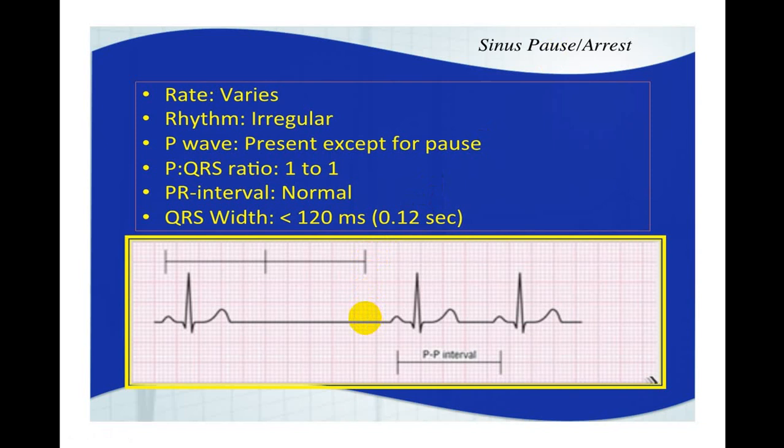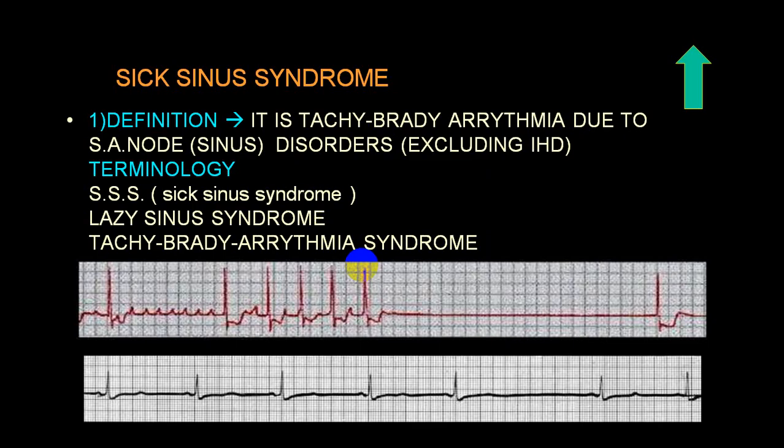So this is how we try to differentiate. If this beat would have come here, then this is exactly 2R. If it is a multiple of RR, then it is more in favor of sinoatrial block, and if it is not a multiple of RR, then it is more in favor of sinus arrest, or sinus pause.